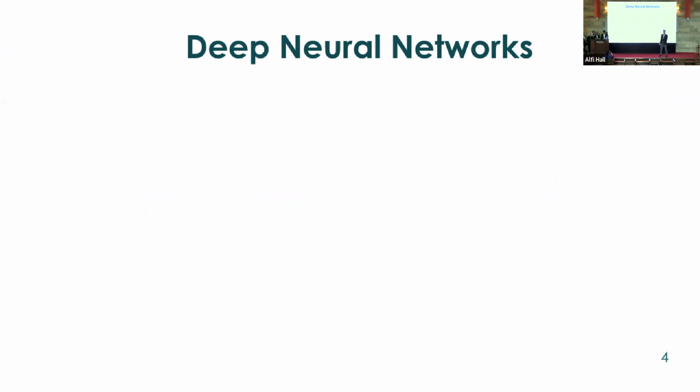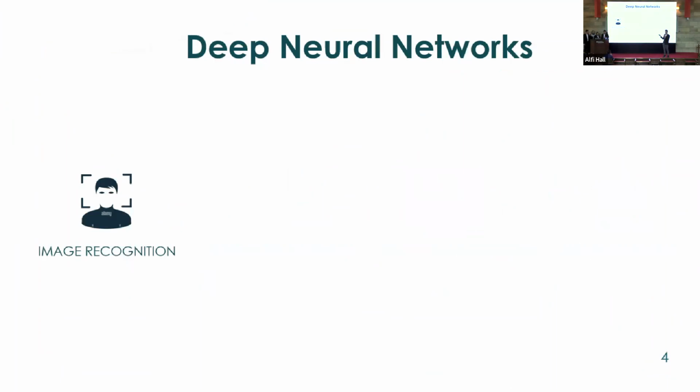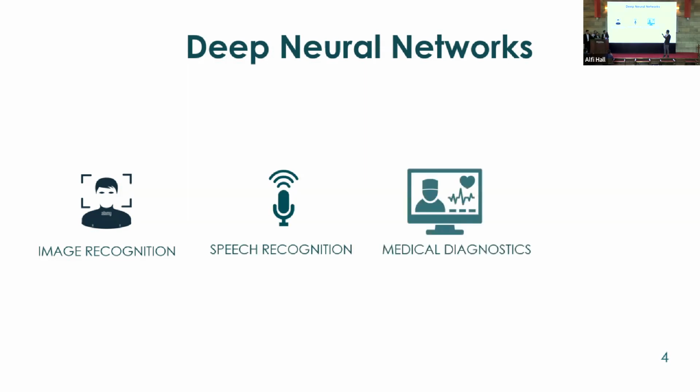So basically, many of the real-life applications that we are using in our everyday life are based on deep neural networks. These include image recognition, speech recognition, medical diagnostics, and smart assistants like Google Smart Assistant and Siri.